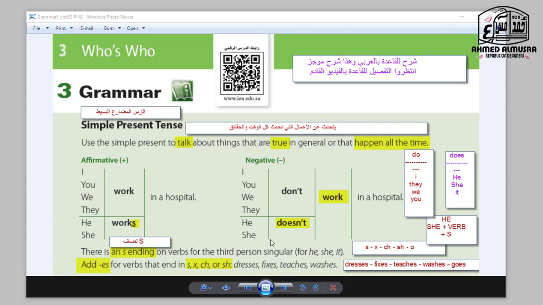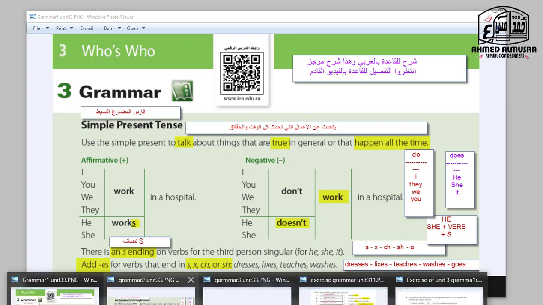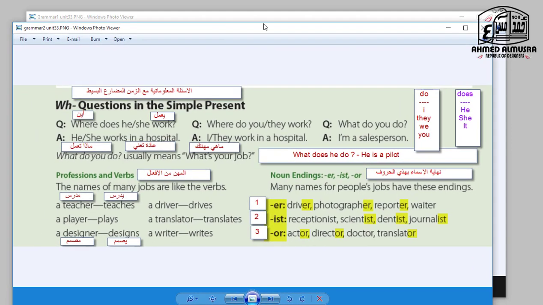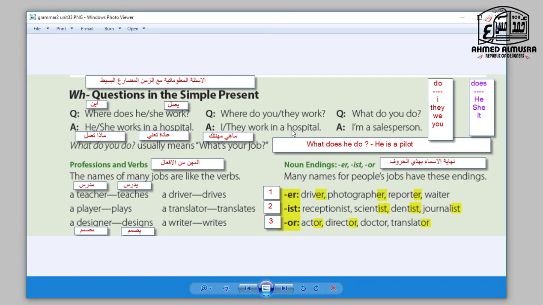So I explained, I said also there is a special case about this. If I have a verb ending with S, X, CH, SH, O, we talked about that one. Then we also talked about WH questions in the simple present tense.